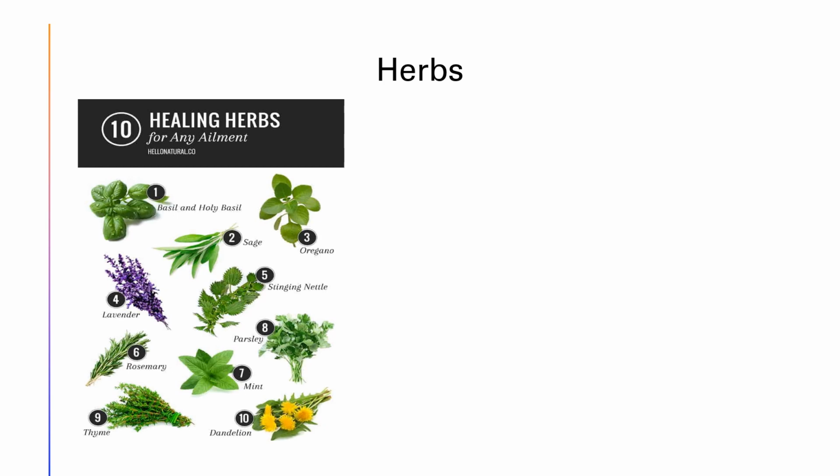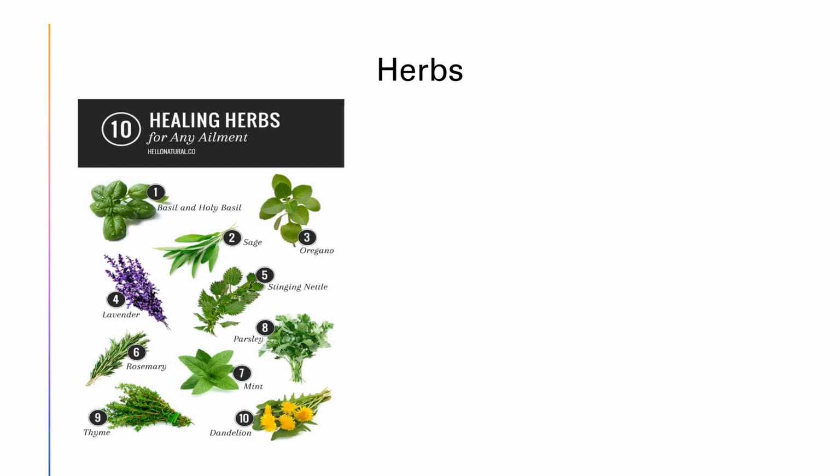Now another one is herbs. Herbs are very useful plants, but they are very small, very thin, and their stems are very green in color and very soft. They live only a few months. They cannot survive after 2-3 months.